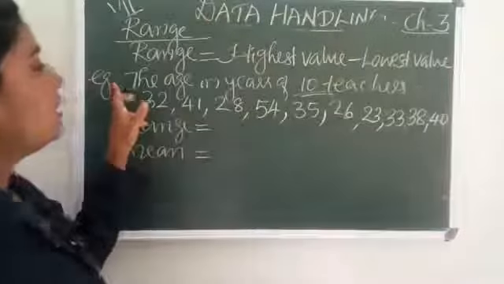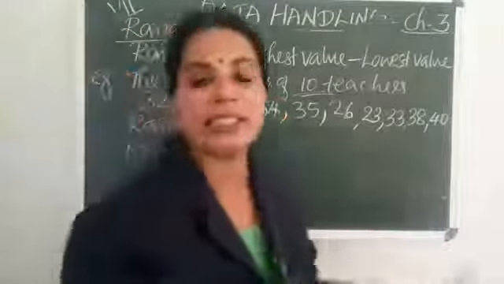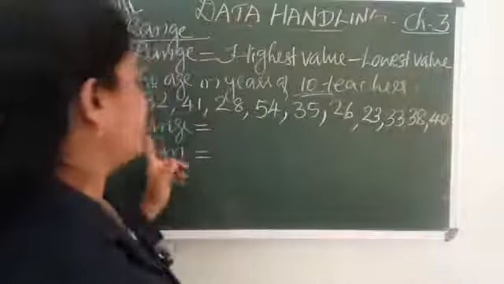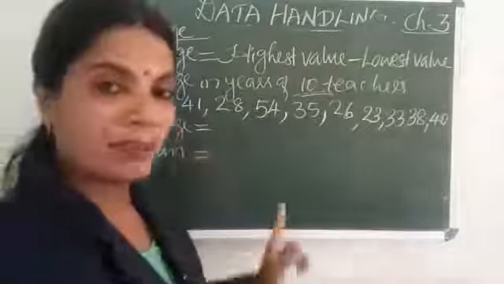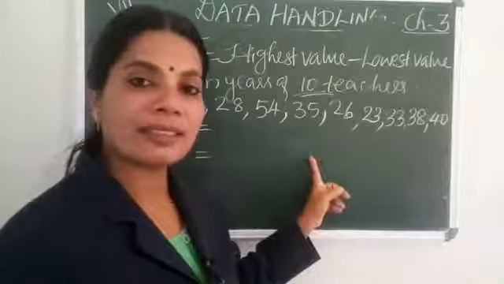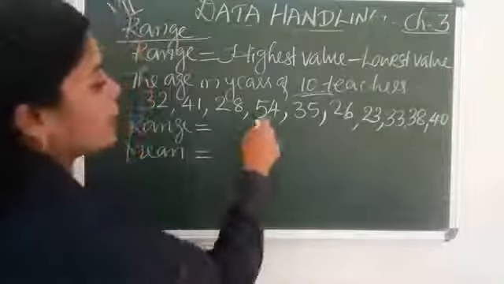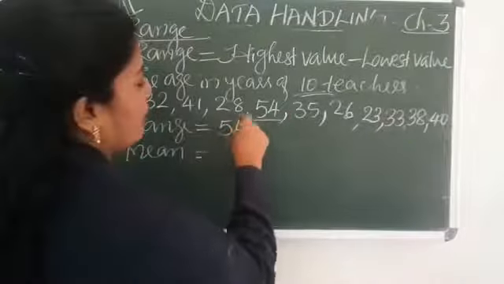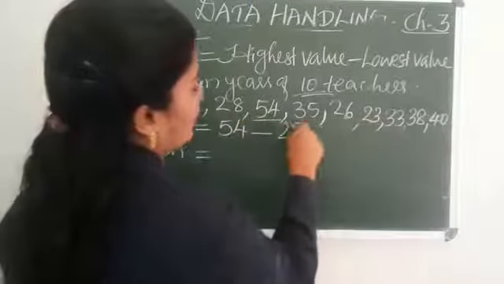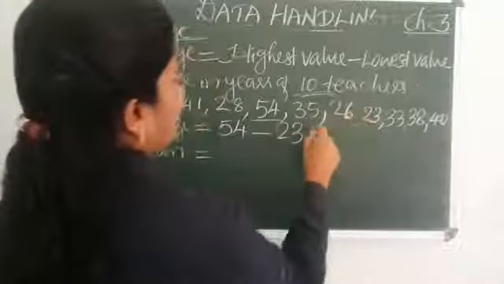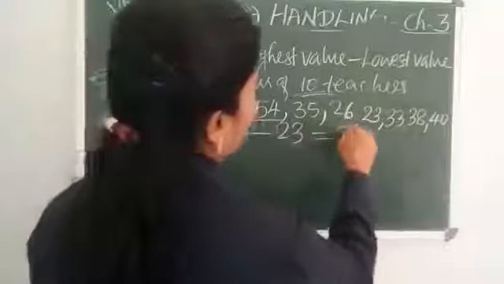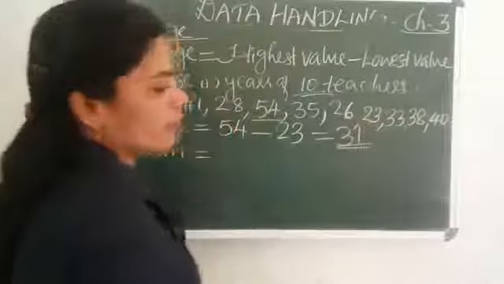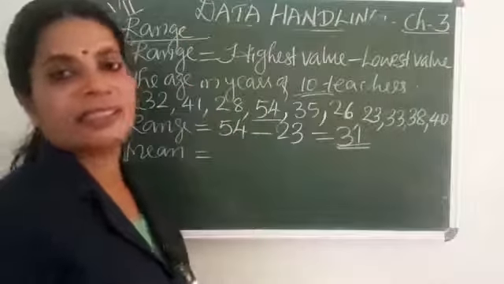Consider another example. The ages of 10 teachers are given below. Find range and mean age. First one, range means highest value minus lowest value. Here, which is the highest value? 54. Lowest value 23. That is 54 minus 23. We get 31. That is, the range of the given observations is 31.